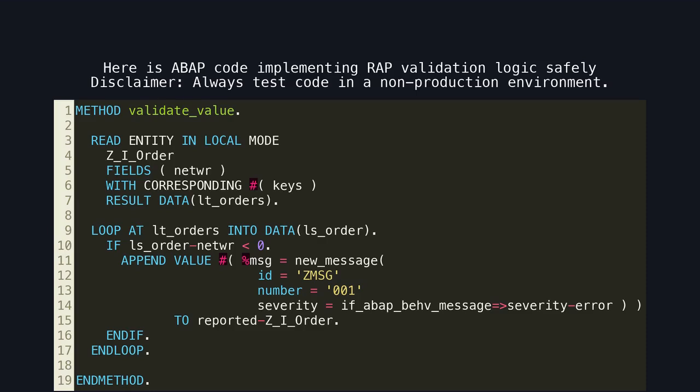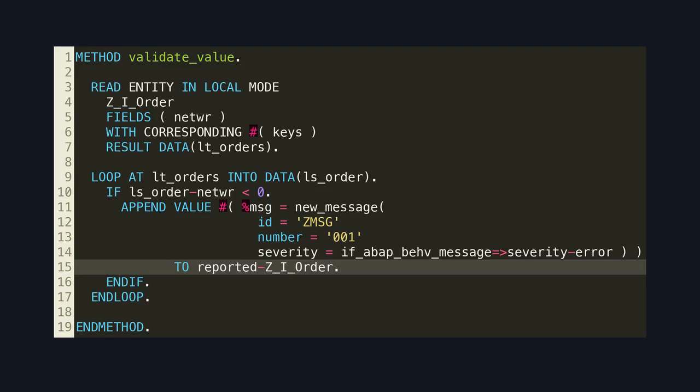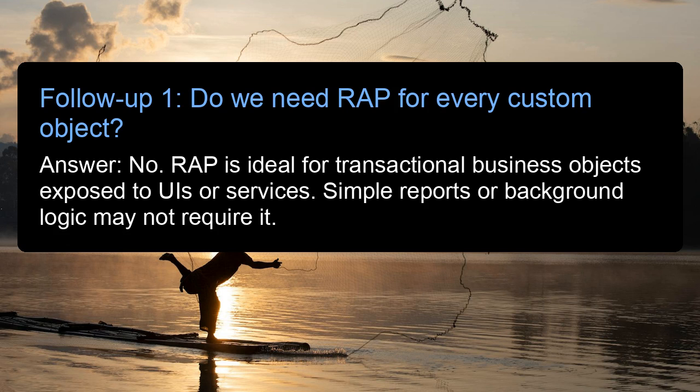Here is ABAP code implementing RAP validation logic safely. Disclaimer: always test code in a non-production environment. Here is the control data access pattern. RAP manages transactional consistency automatically. This snippet shows how RAP reports validation errors consistently to all consumers. Follow-up 1. Do we need RAP for every custom object? Answer: no. RAP is ideal for transactional business objects exposed to UIs or services.